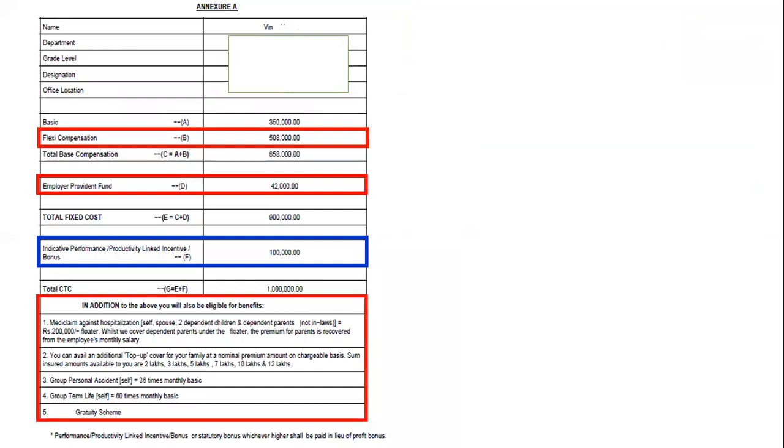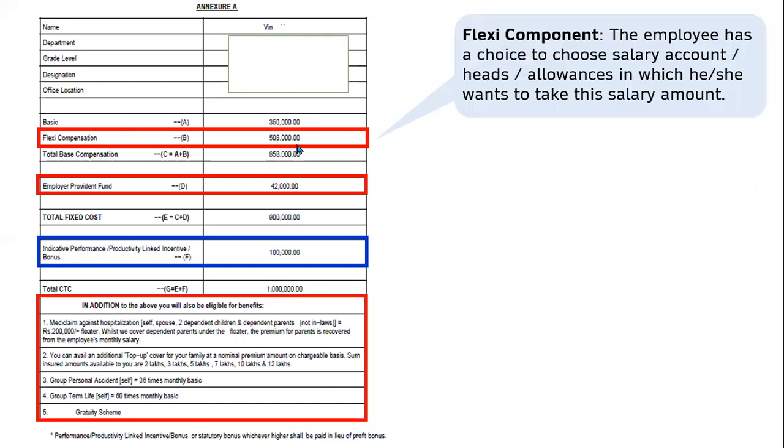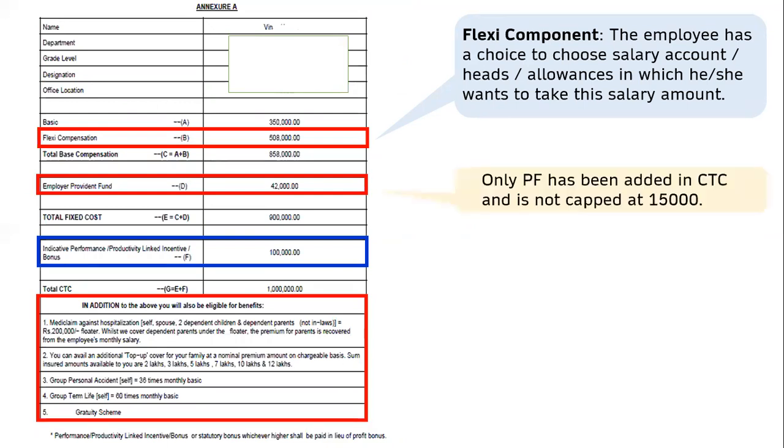This is very much flexible in nature. The company is offering 10 lakhs to the person, and out of 10 lakhs, the company has decided 3 lakhs 50,000 as basic salary. The rest amount of 5 lakh 8,000 has been put under flexi compensation. Now, the employee has a choice to choose under what all names they want to take the salary, and what all amount they want to take under those names is something which will be decided by the employee. Provident fund is a part of CTC and is not capped at 15,000. This company is paying provident fund on the entire basic salary.